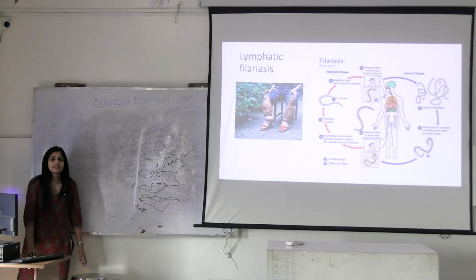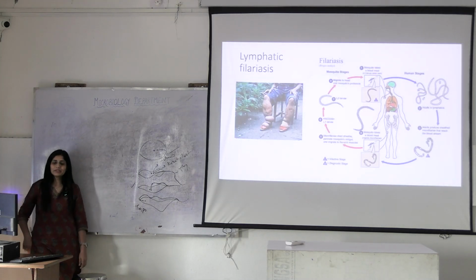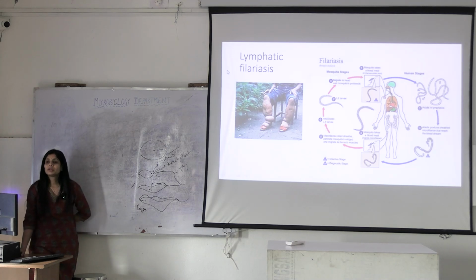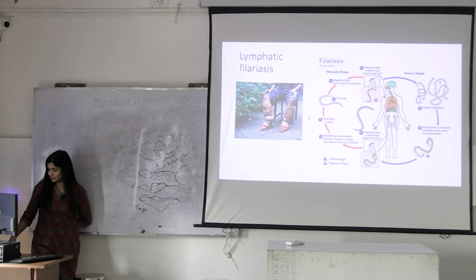Coming to lymphatic filariasis. Why lymphatic? Because lymph nodes and the lymphatic system are getting affected. What is this? Elephant foot. Okay. Lymphatic filariasis is caused by? What is the causative agent?